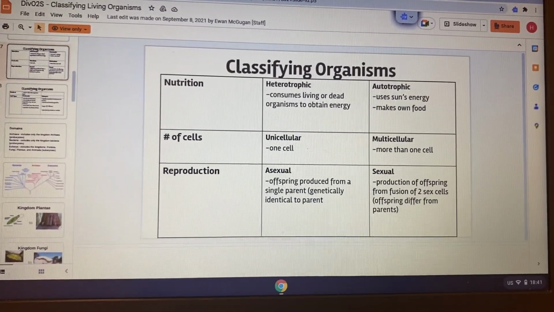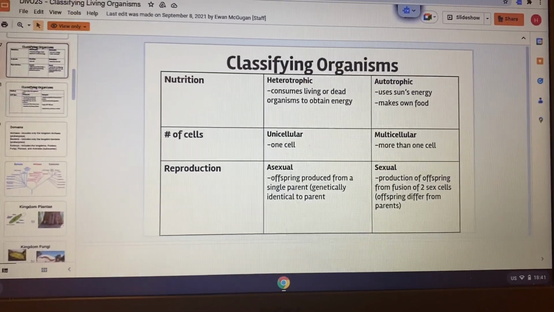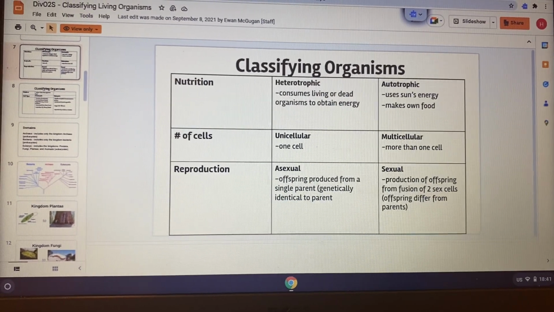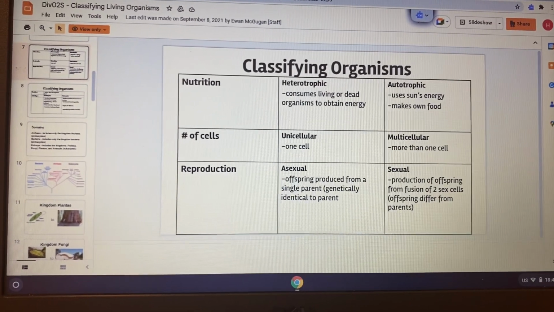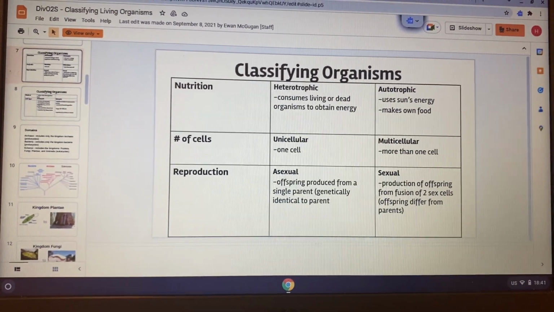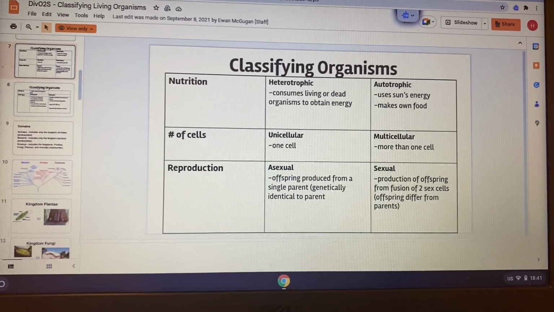And number of cells. Unicellular means a thing that contains only one cell. It can be any living thing that contains only one cell, and multicellular means a living thing that contains more than one cell. Okay, let's talk about reproduction. So there are two types of reproduction. First one is asexual and the second one is sexual.